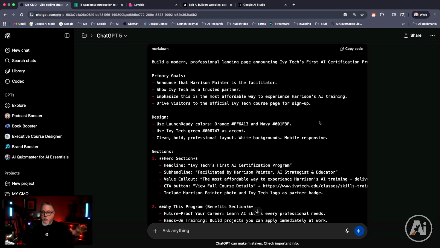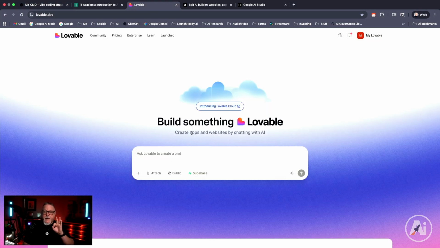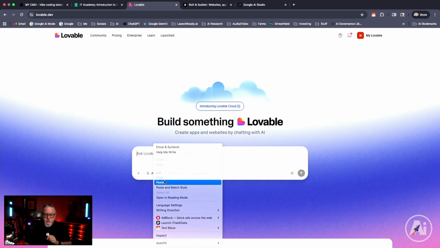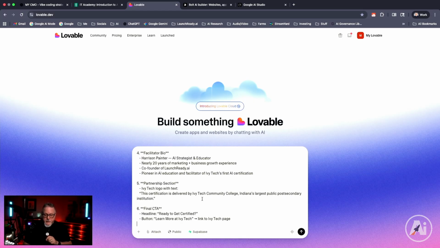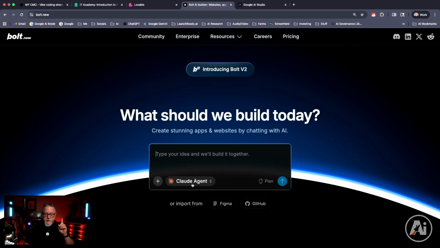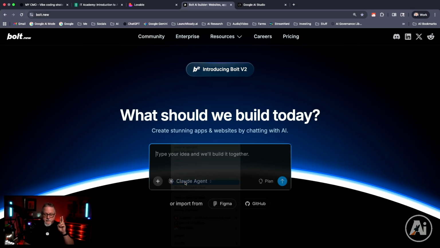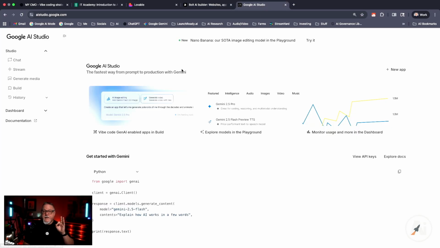So you can do that over in ChatGPT, or if you want me to shoot a video on how to do that, we can make that happen as well. But for the sake of 20 minutes, I already know what I want, and I already crafted the prompt to make that happen. So I'm going to go into 3 different platforms and run this prompt today. And I just want you to watch what happens. Okay, now I'm going to insert this prompt in Lovable, in Bolt, and in something called Google AI Studio, which most people don't even know about.